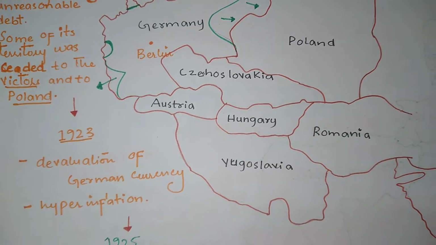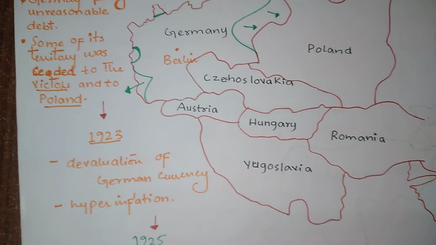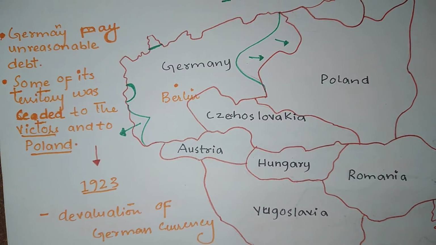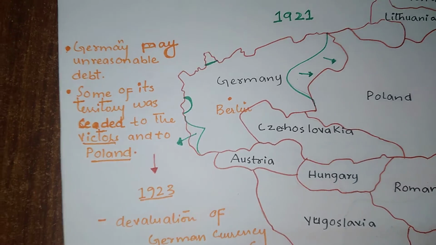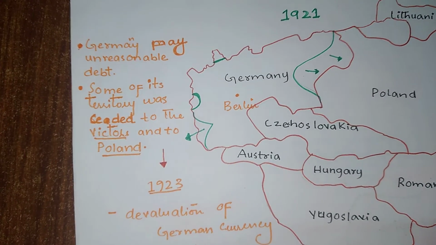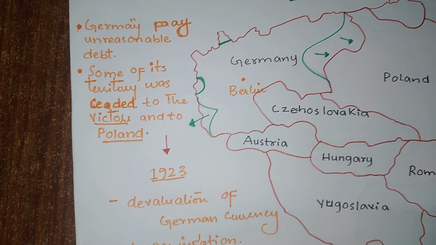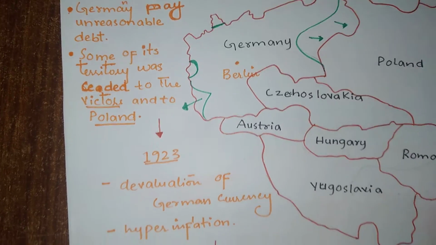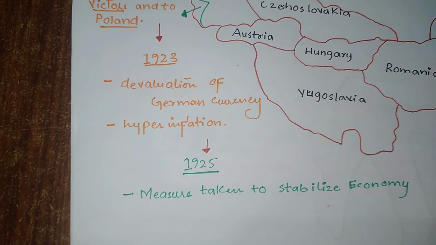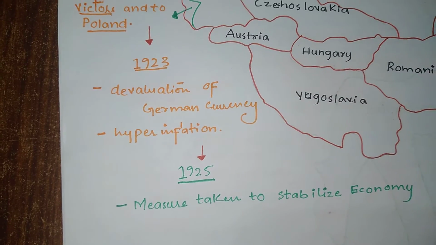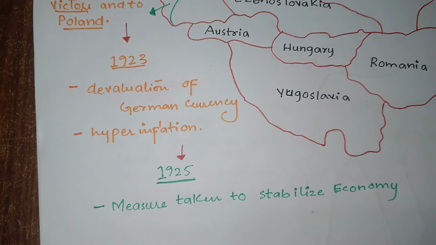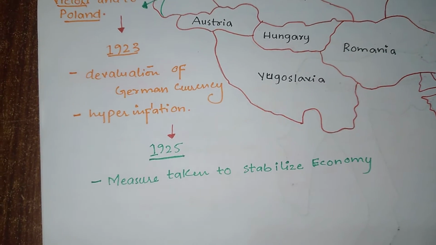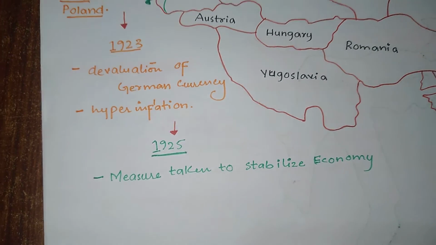Czechoslovakia, Yugoslavia, and Romania were formed, and a large part of Germany was given to Poland. So Germany paid an unreasonable debt, and some of its territory was ceded to the victors and to Poland. In 1923, devaluation of the German currency caused hyperinflation. That was a nightmare for the Germans, but they took steps further.